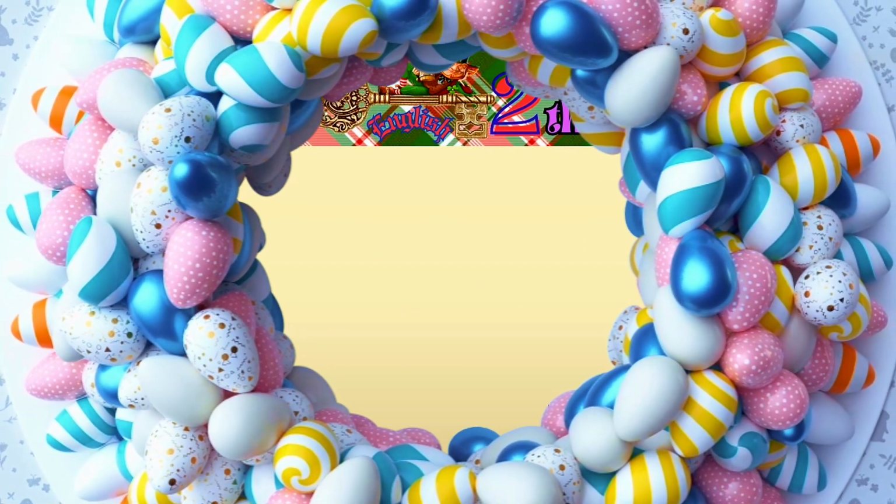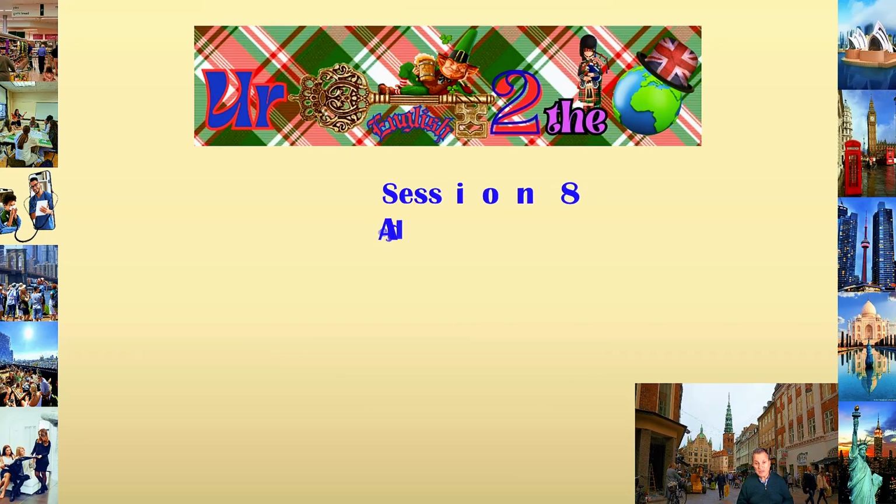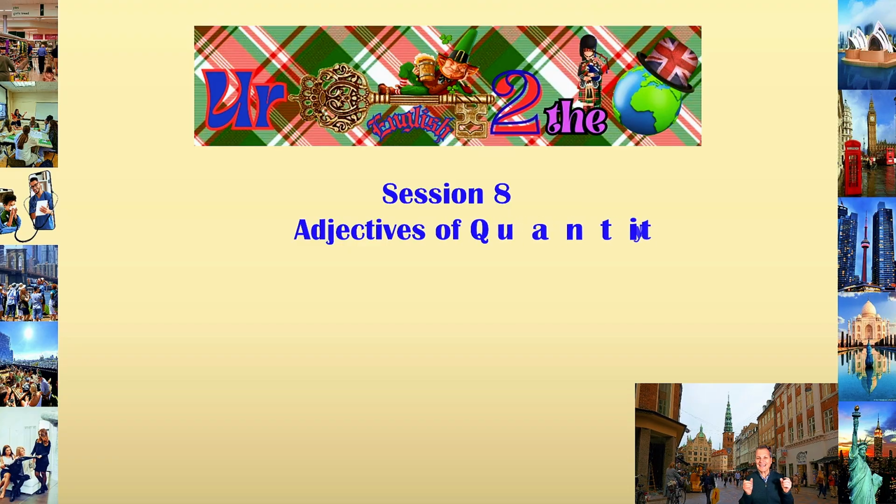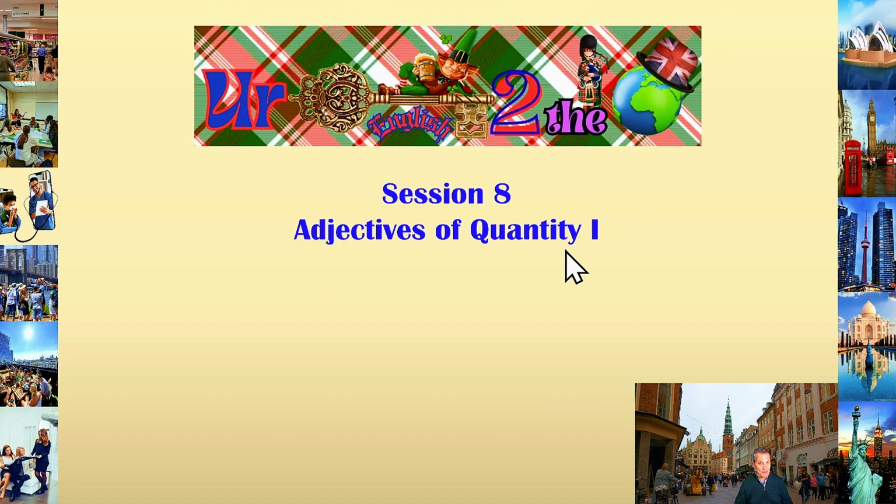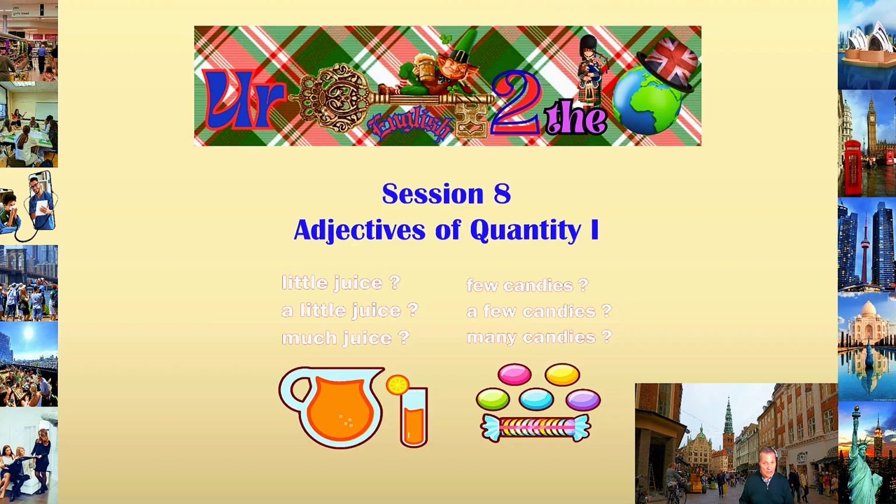All right, here we are. Here's the logo of the channel. We are going to deal with session 8, adjectives of quantity, first part, because later on next week we will continue dealing with also adjectives of quantity, but this time second part, right? And an image that has appeared here. Little juice, a little juice, much juice, juice. Why? Because this is uncountable, right? And these are the typical adverbs of quantity that go with uncountable nouns. And here are the ones going with countable nouns, right? Candies, few, a few, many, etc. So let's have a look at this.